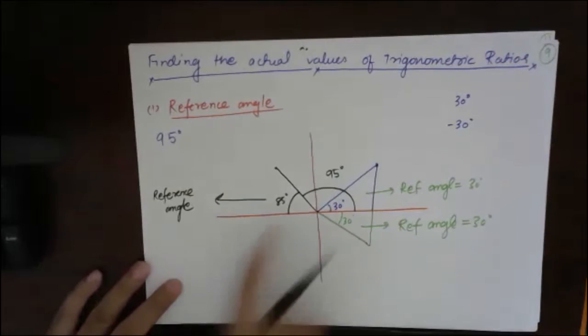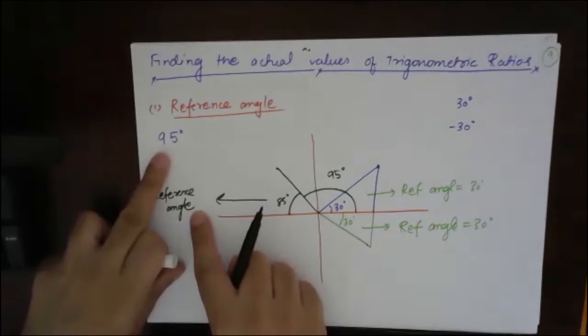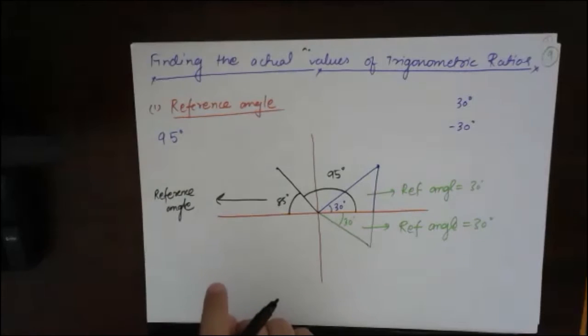Everybody understood? So this is known as reference angle. Reference angle for 95 degree. This will become the reference angle for 95 degree. Understood, everyone? These three examples, everybody understood?